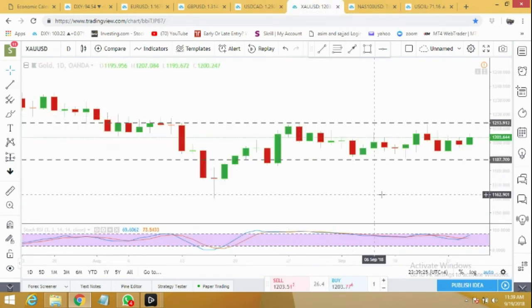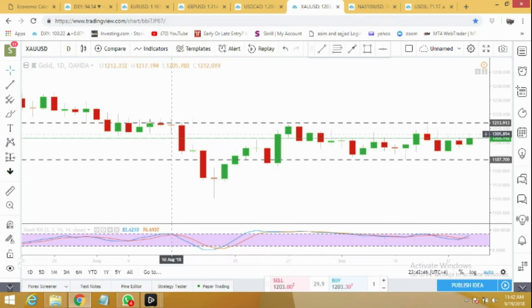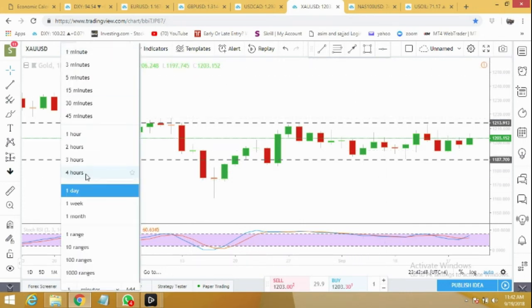If we move to gold, gold is still moving sideways. Even today it couldn't manage to break resistance level, but for tomorrow I'm expecting it can break 1213, and after that it is supposed to go all the way. So far on the weekly time frame it looks bullish. I'm expecting on Friday evening it will cross 1220 level and above. We'll just confirm it on 4-hour and 1-hour time frame.